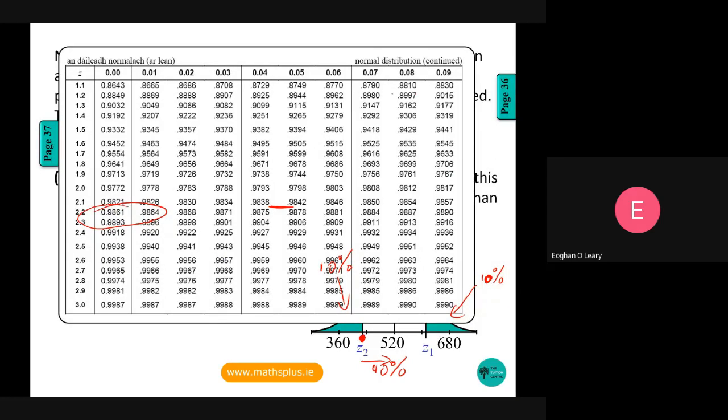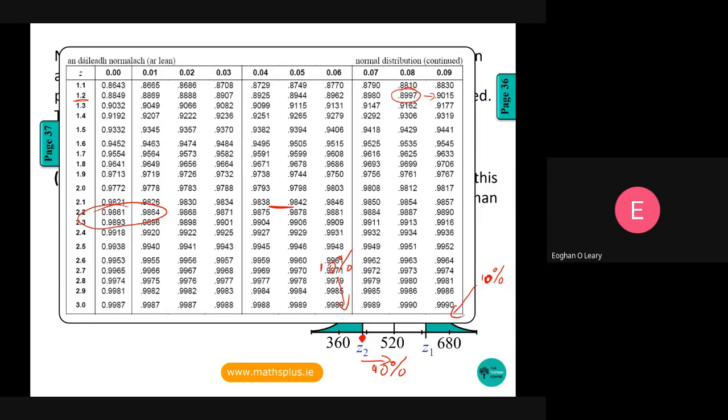Where's my closest value to 0.9? I looked at 1.2, and as I work my way across this line, I get over to 0.8997, and that's a Z score of 1.2 standard deviations. And that's as close as I can get because that's closer to the next value of 0.915.